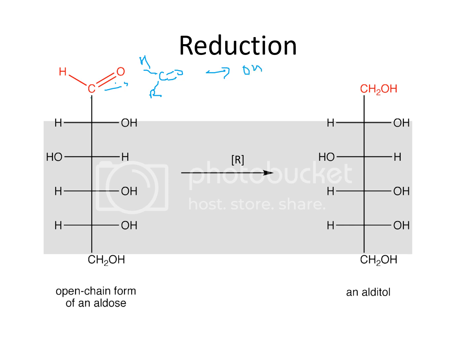So when this aldose molecule is reduced, the aldehyde group is reduced to an alcohol group, and the aldose sugar will form the corresponding alditol. For example, glucose will form glucitol.